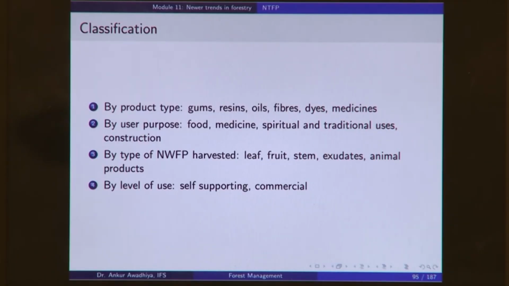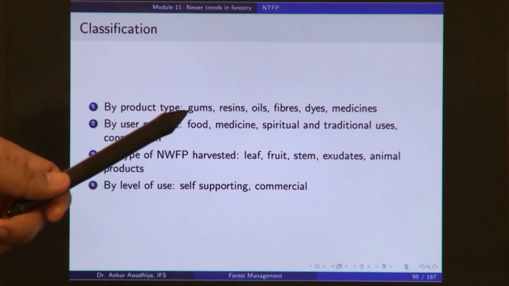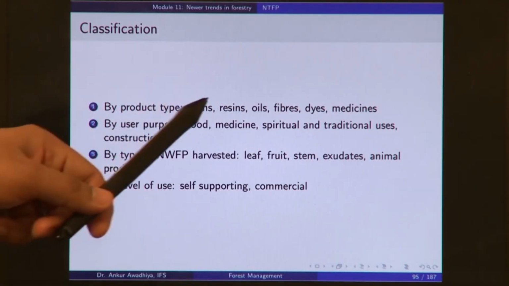These gums are typically used either for sticking things, or as flavoring substances, or they have some medicinal uses. But this product, gum, can be classified as a non-timber forest produce.